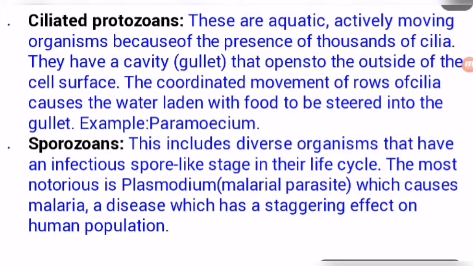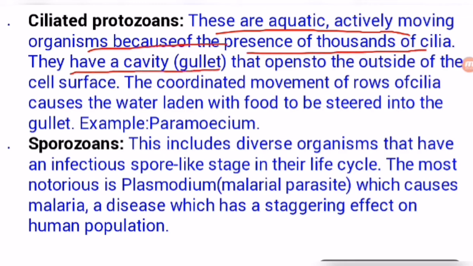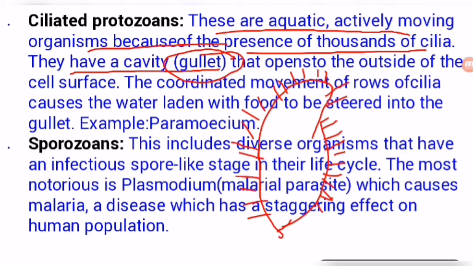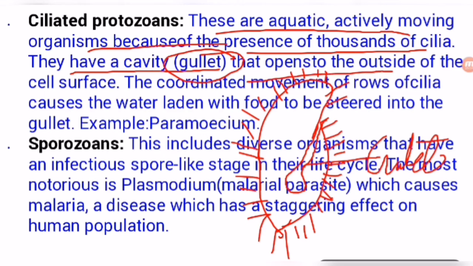What is it? This is ciliated protozoan. These are aquatic, actively moving organisms because of the presence of thousands of cilia. They have a cavity called the gullet. The surface of these organisms has a large number of cilia, so the whole surface is covered by cilia. That is why these are known as ciliated protozoans. The cavity is called the gullet, and it opens to the outside at the cell surface.